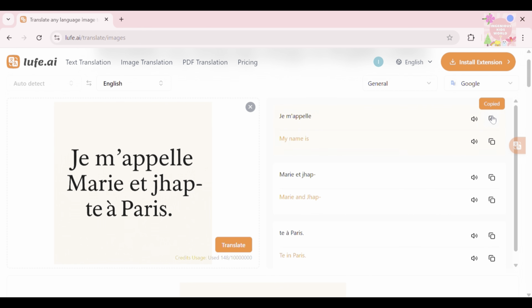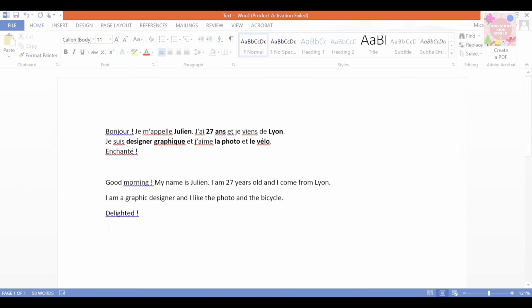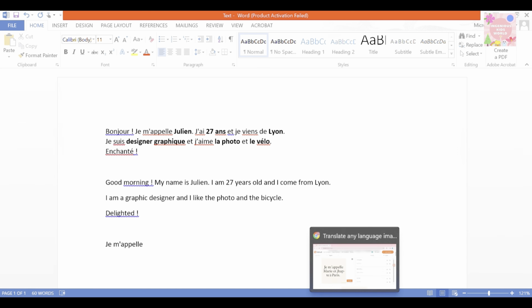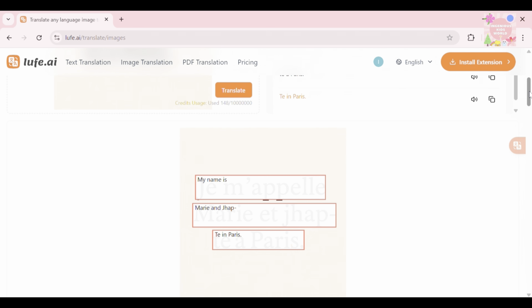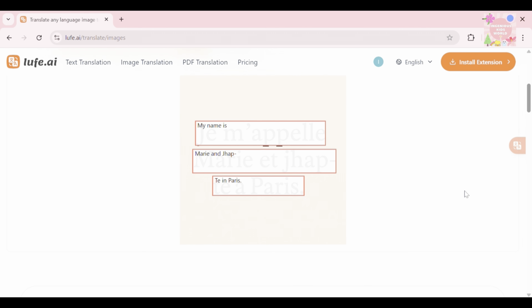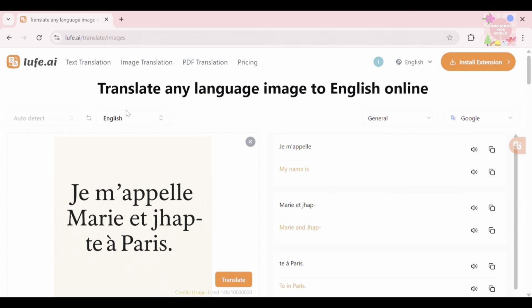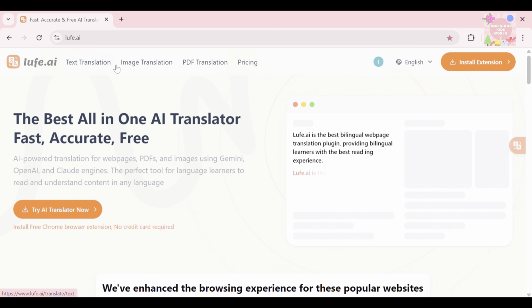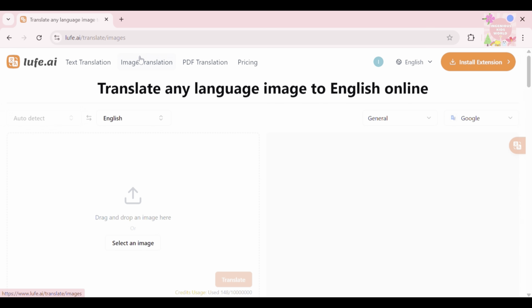We can hear and copy the text of both languages. When you scroll down, you can see the translated image. Let's try another image translation, friends.